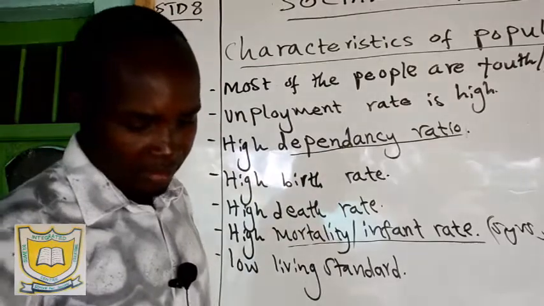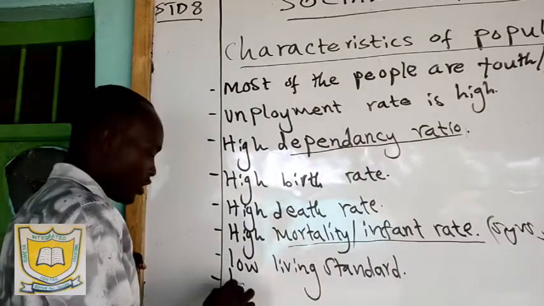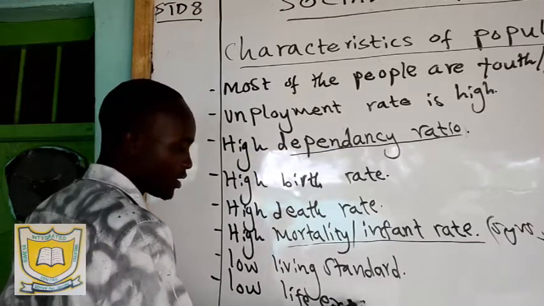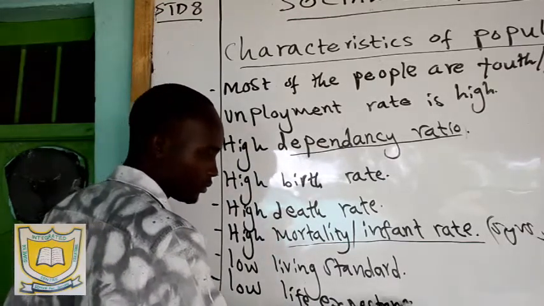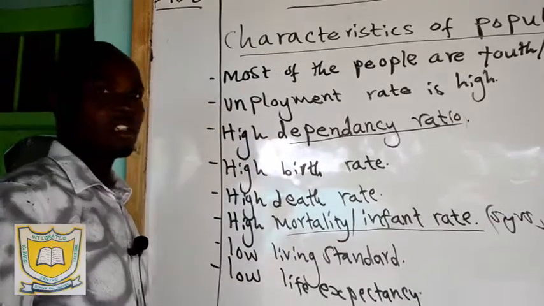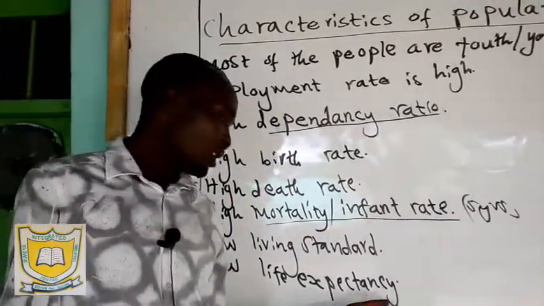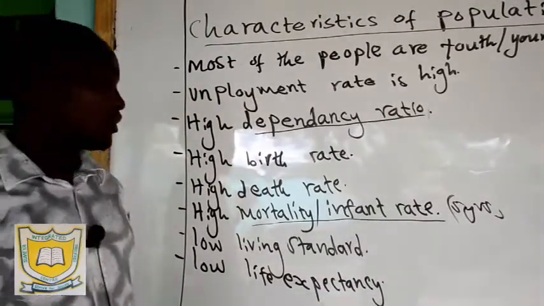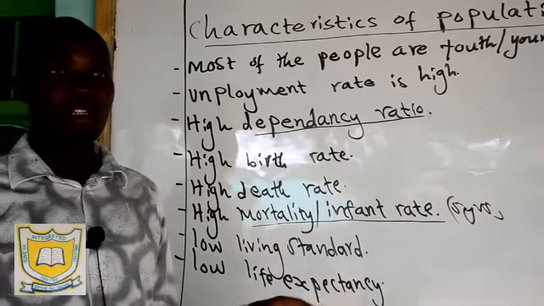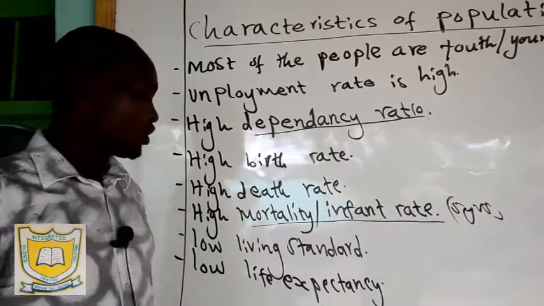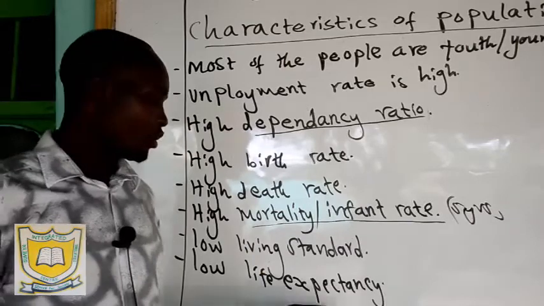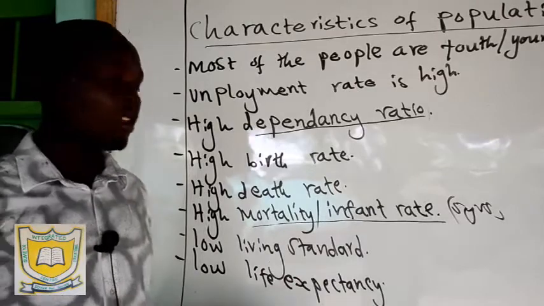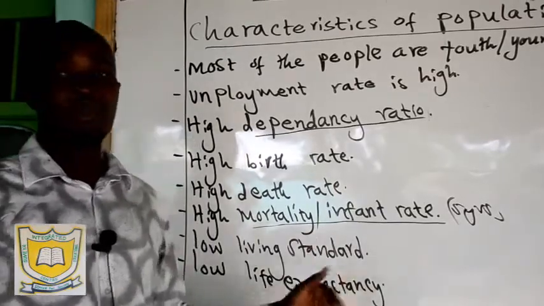Then we have low life expectancy. We said life expectancy is the maximum number of years a person is expected to live. Because of the low living standard, some people cannot afford basics and are living a very hard life. So life expectancy becomes low. Most of the people die at middle age, around their 40s and 50s. That's what we call low life expectancy.